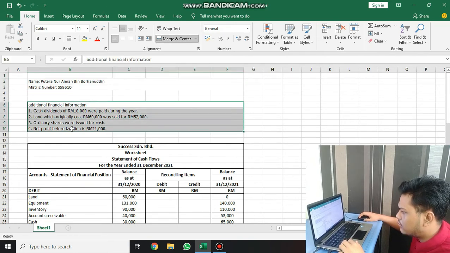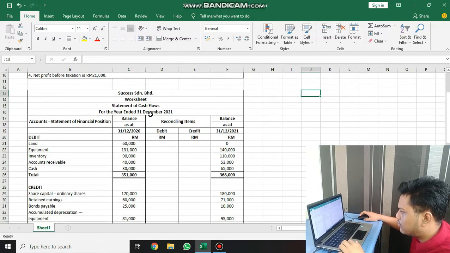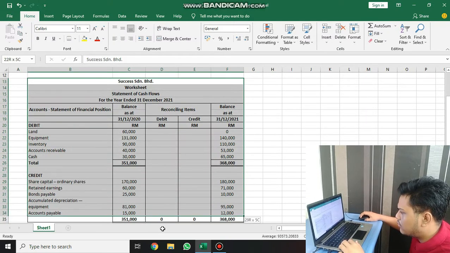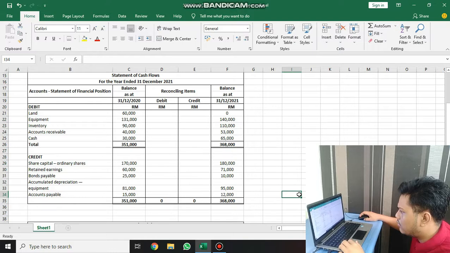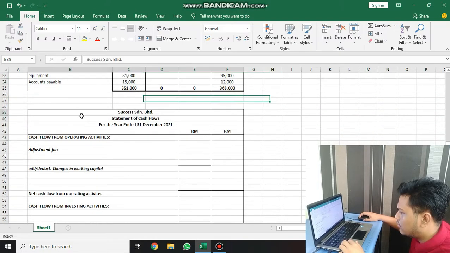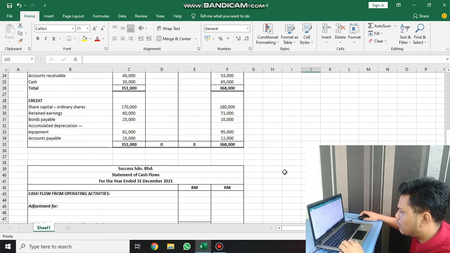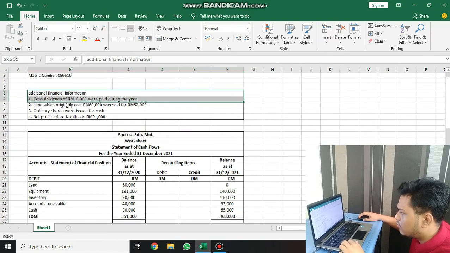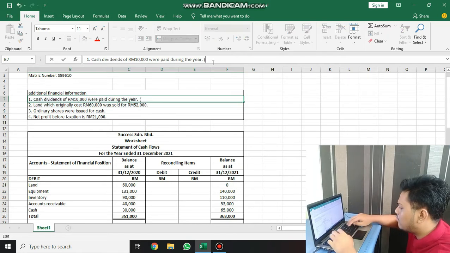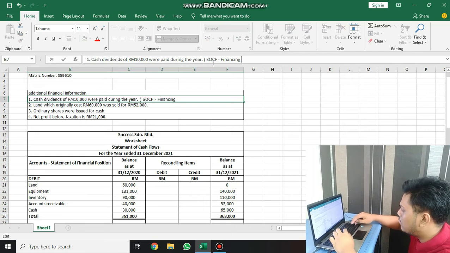For this assignment question, I have provided additional information and worksheet as provided in the question. I have also prepared a statement of cash flow for Success Serian Berhad. First of all, we look at the additional information to identify where to record them. First, cash dividend of 10,000 were paid during the year. We need to record in statement of cash flow in financing activities.